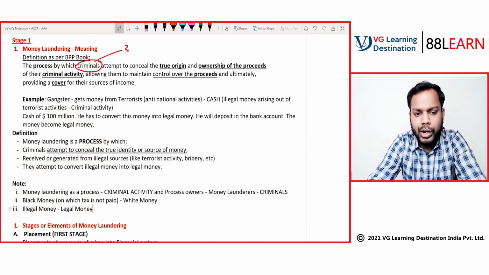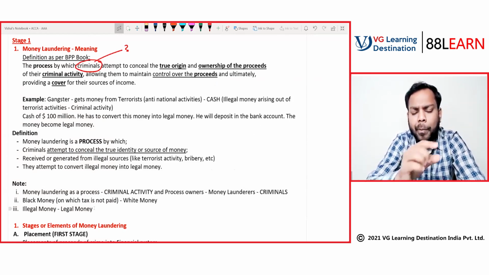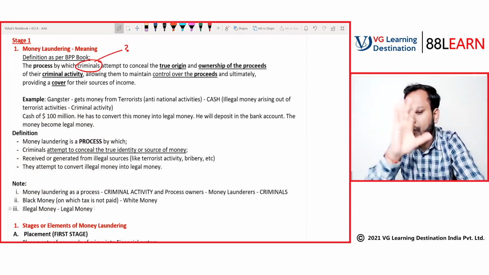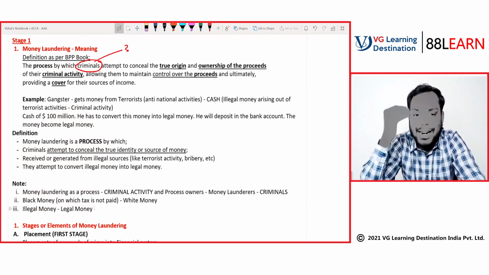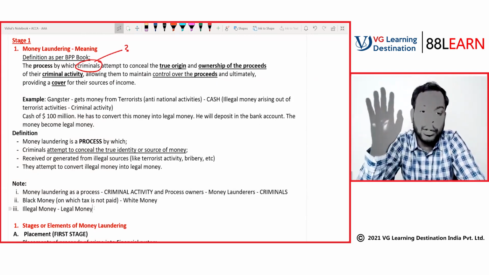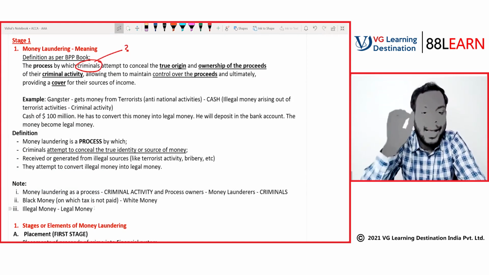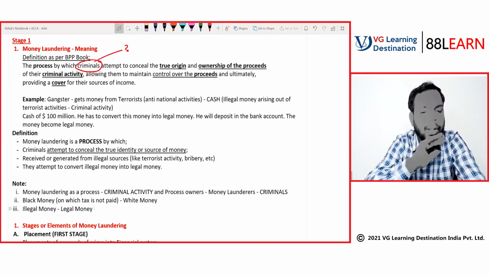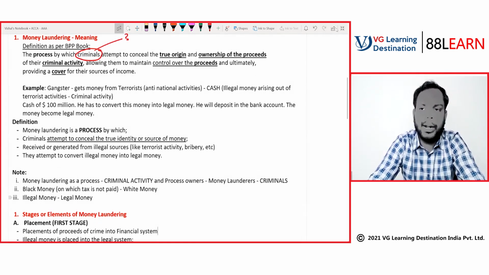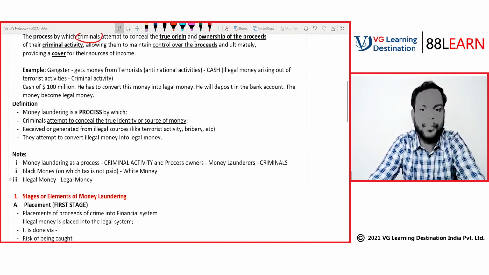So when it comes to reading the textbook, it should be read just as a novel or a newspaper. Just a plain reading of it is required. Once you are reading it, you should understand, okay, I have understood this in the class. Only that sense should come. We will be discussing each and everything in the class. You should not be worried about that. Okay. Tell me if the meaning of money laundering is clear to all of you.